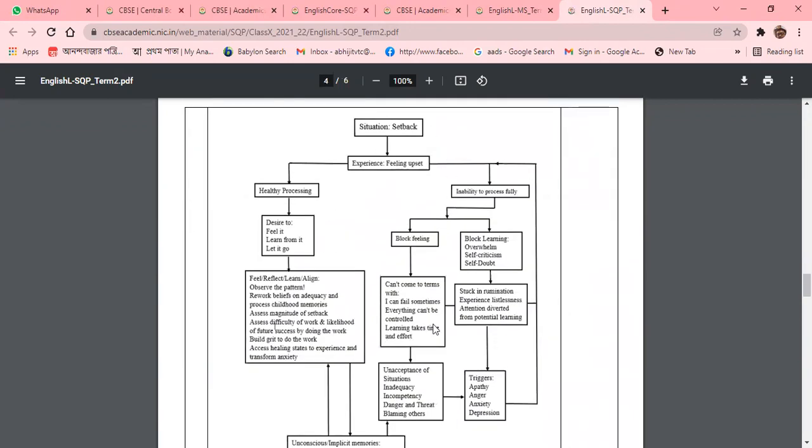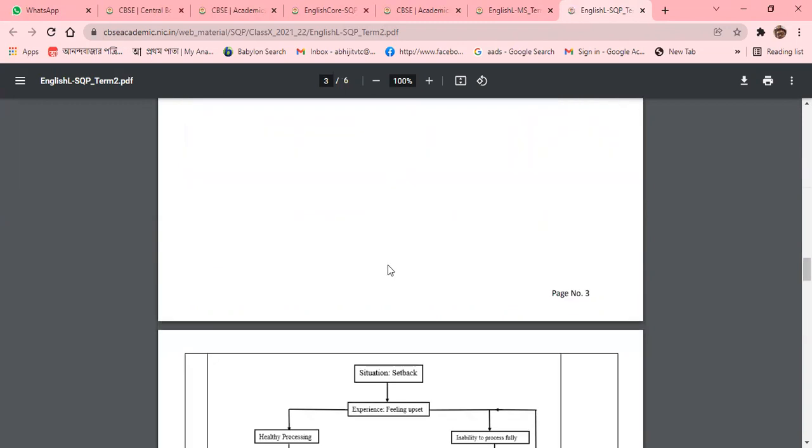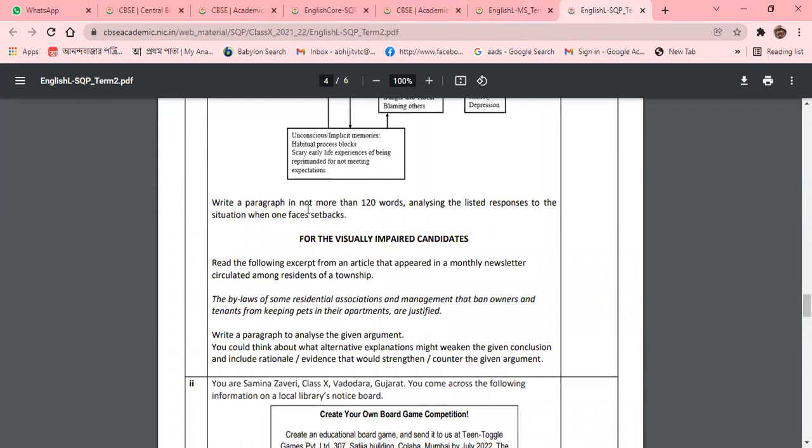On the basis of the chart, write a paragraph of not more than 120 words, analyzing the listed responses to the situation when one faces setbacks. It is not easy to write. It is conceptual.